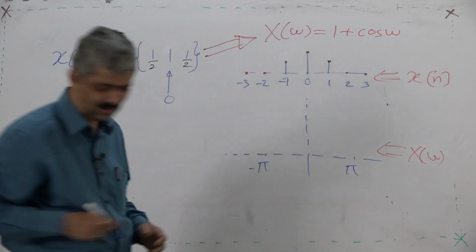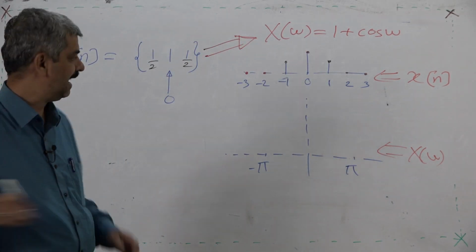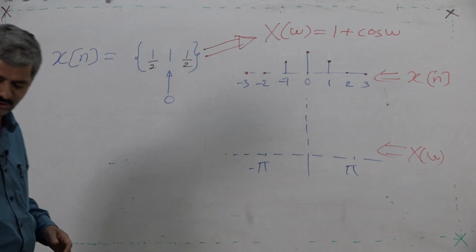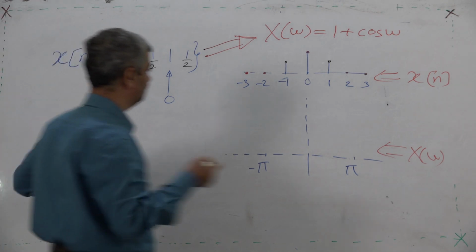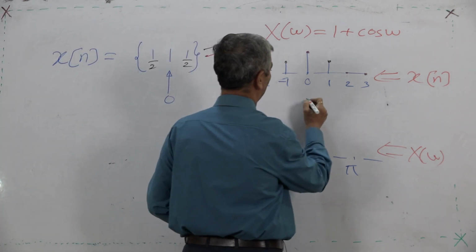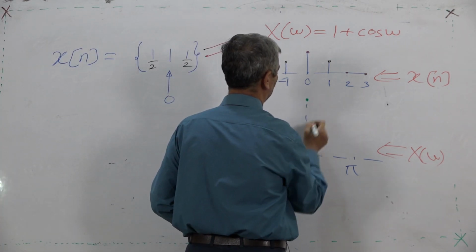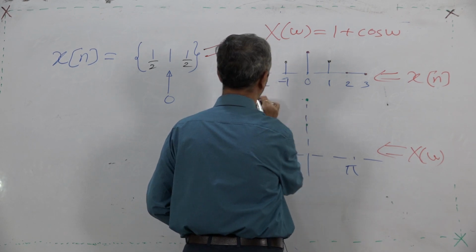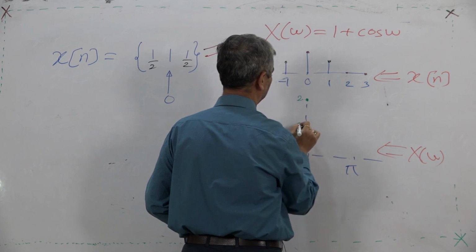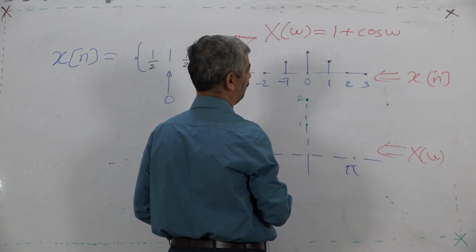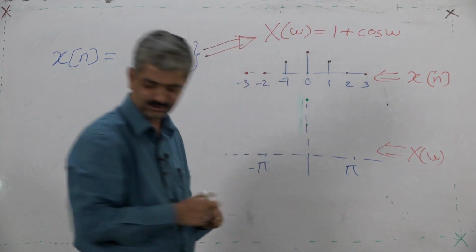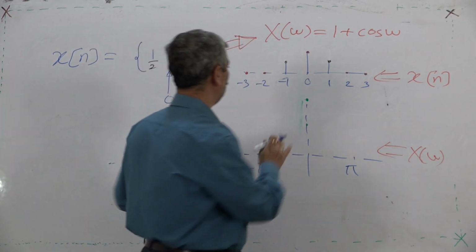So at omega equal to 0, what will X of omega be? X of omega is 1 plus cos omega. At omega equal to 0, cos omega is 1, so 1 plus cos omega is 2. So at omega equal to 0, X of omega will be 2.